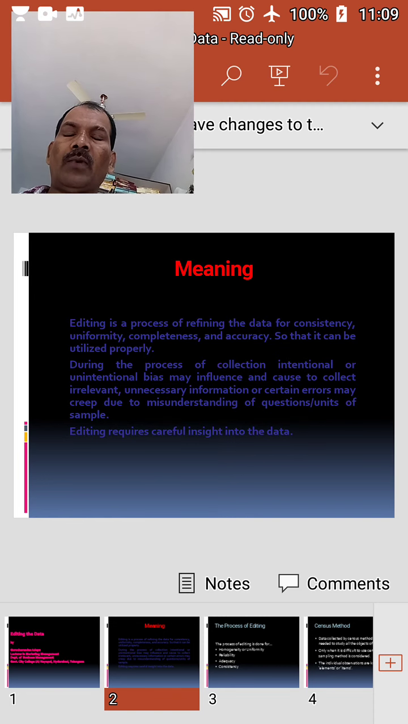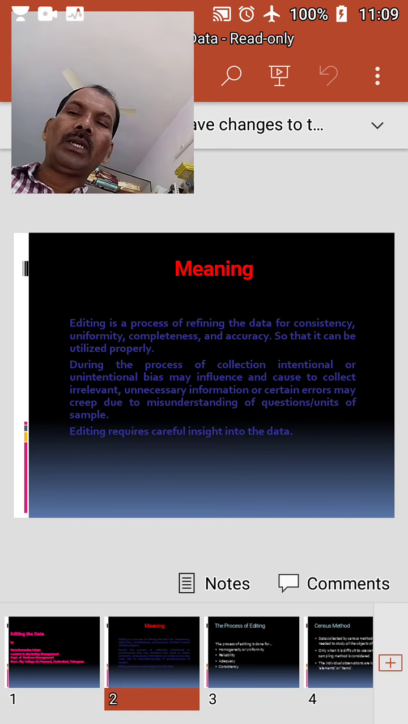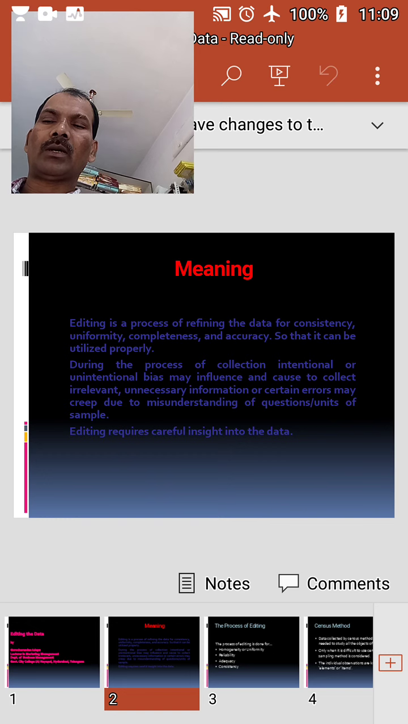First we'll discuss what editing is. Often the data collected through primary or secondary sources may be irregular and unintelligible. Such data must be made suitable through editing. Editing is a process of refining the data for proper utilization. This brings consistency, uniformity, completeness, and accuracy in the data.